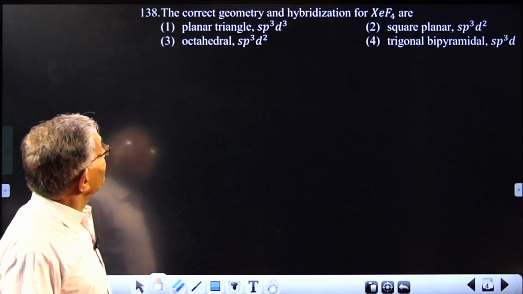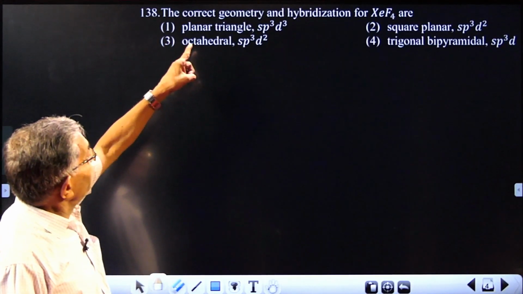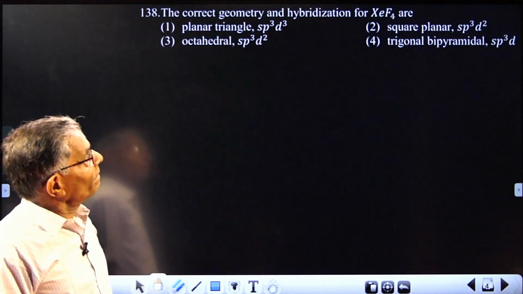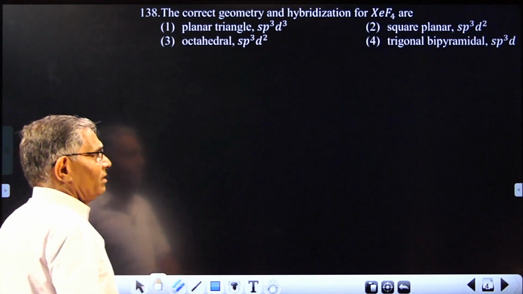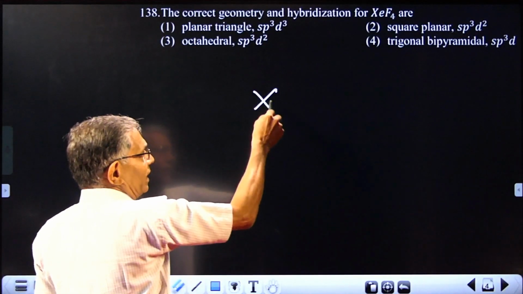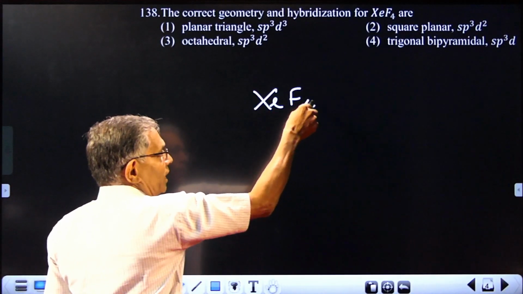Question number 138. The correct geometry and hybridization for XeF4. A simple question: XeF4 will have what type of hybridization?